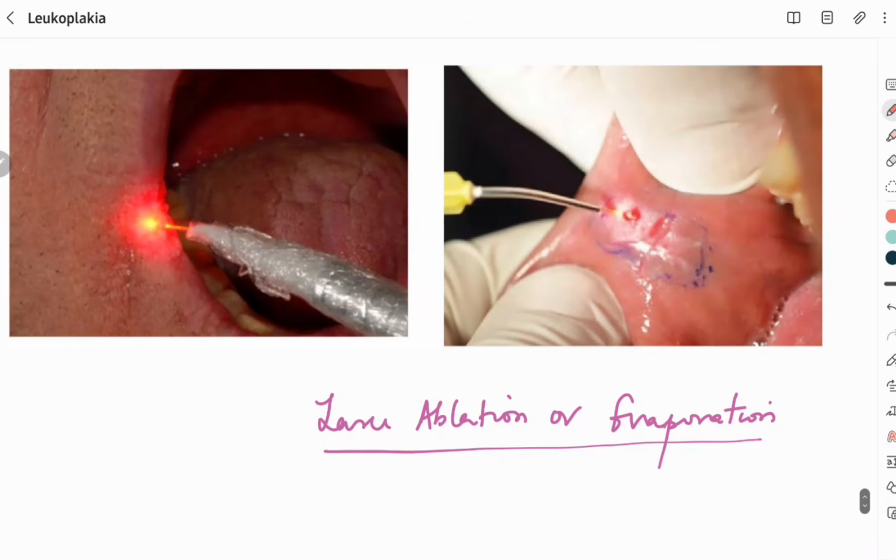The last modality we can use is laser ablation or laser evaporation, using a carbon dioxide laser in defocused mode or continuous pulse mode. The disadvantage of laser ablation, cryosurgery or electrocoagulation is that the tissue cannot be used for histopathological examination. That is one thing we have to keep in mind.